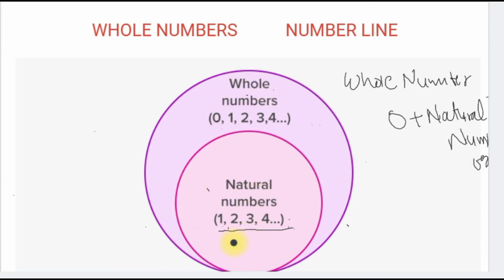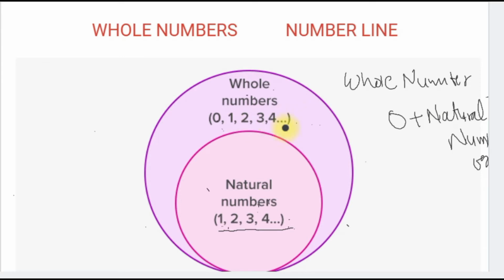So if someone asks what is the greatest natural number, it goes up to infinity, so it is not defined, right? And what is the smallest natural number? It is 1, right? And whole numbers start with 0. 0 plus all the natural numbers, they are whole numbers. So, are all the natural numbers whole numbers? Yes, all the natural numbers are whole numbers. But are all the whole numbers natural numbers? No, because 0 is not a natural number. So except 0, all the numbers are natural numbers, right?